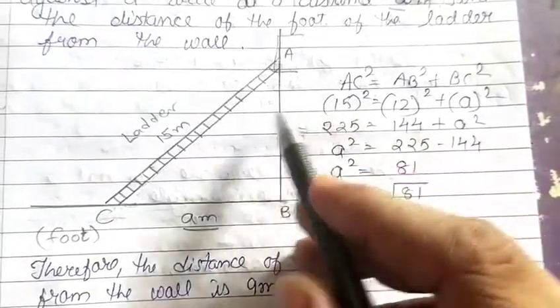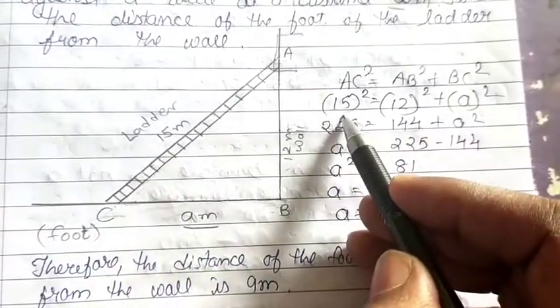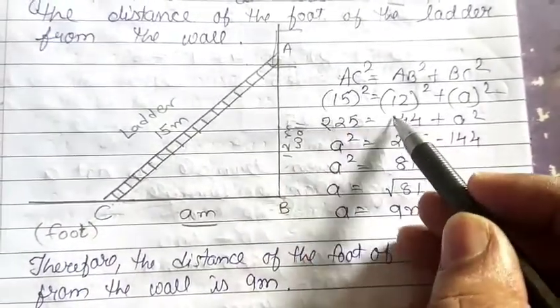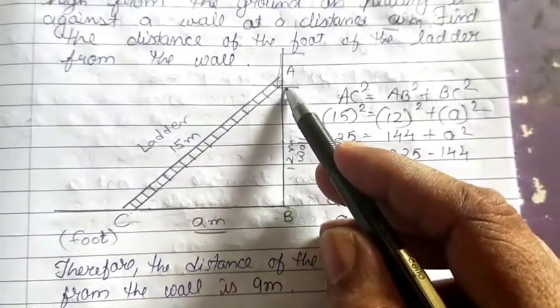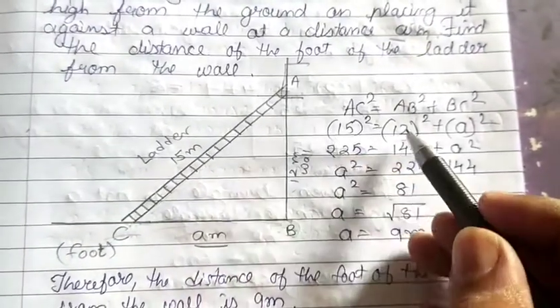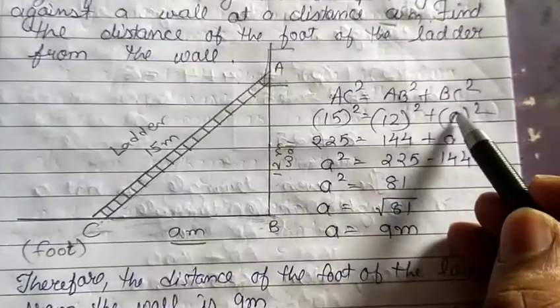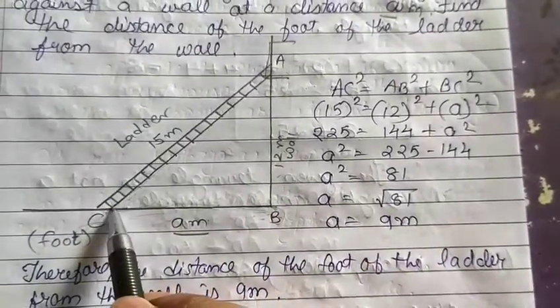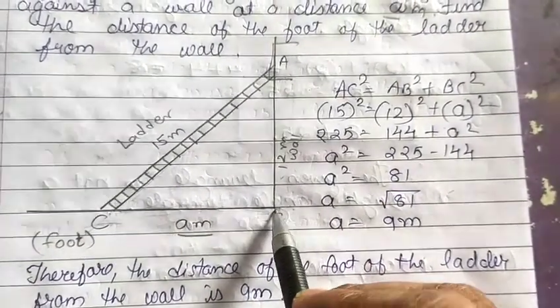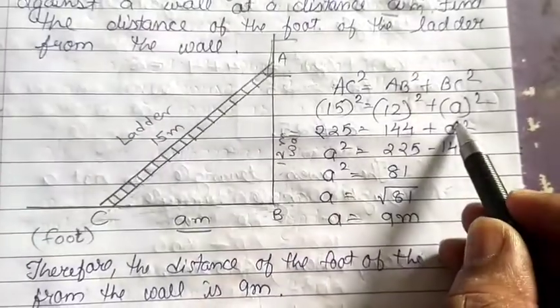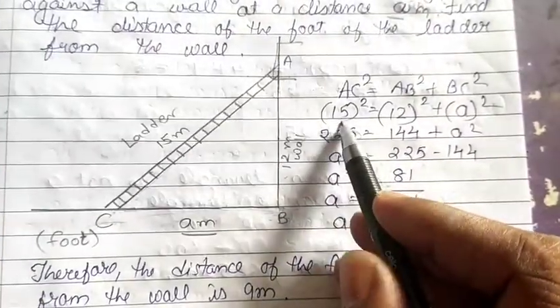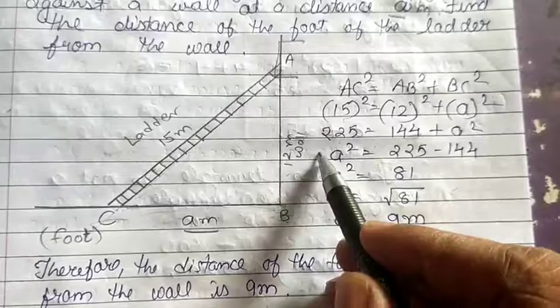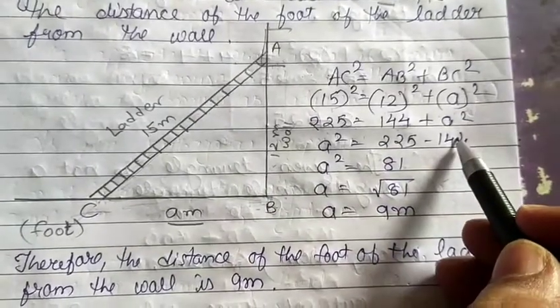Now here, AC, the length of the ladder, is given as 15 meters. AB, the height of the window from the ground, is 12 meters, and the distance of the foot of the ladder from the wall is a meter. Now the square of 15 is 225, the square of 12 is 144, and a is the unknown, so a squared.